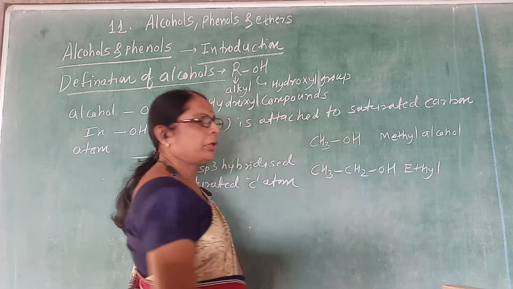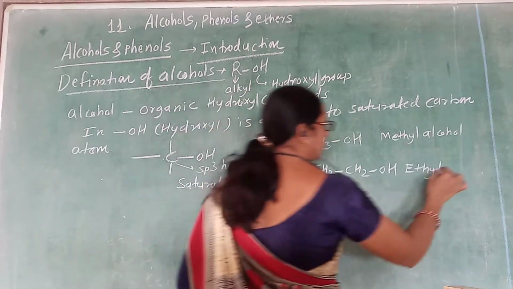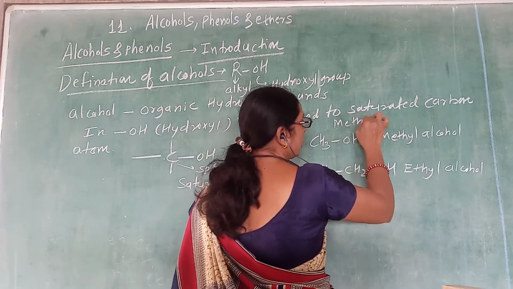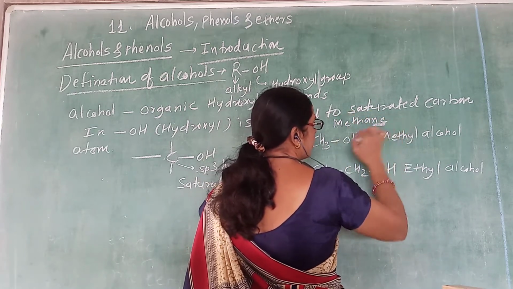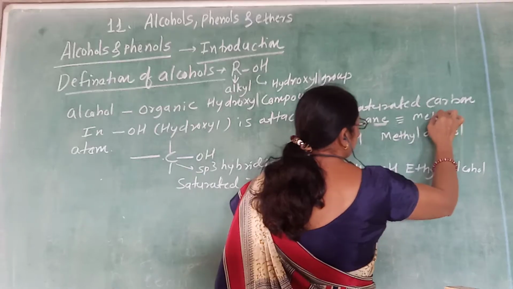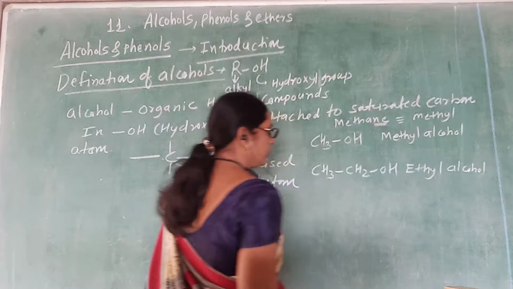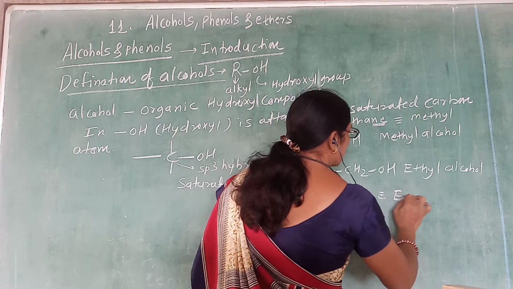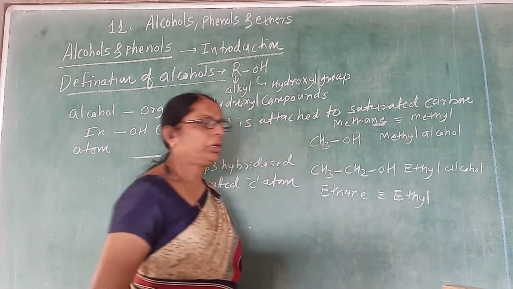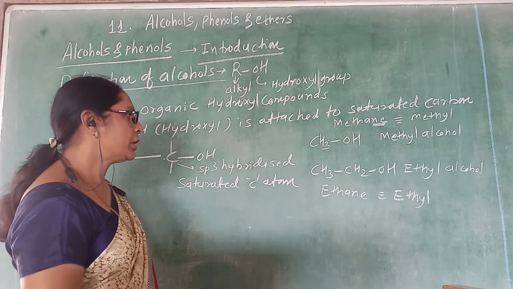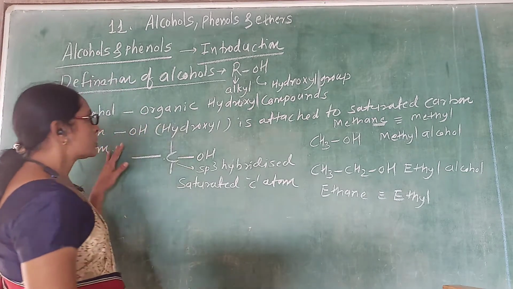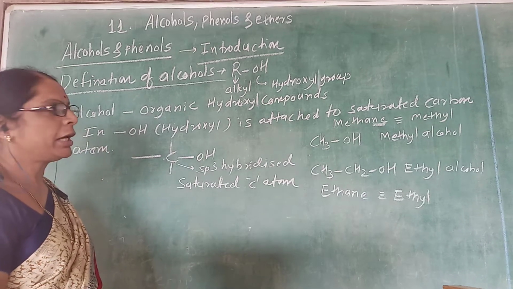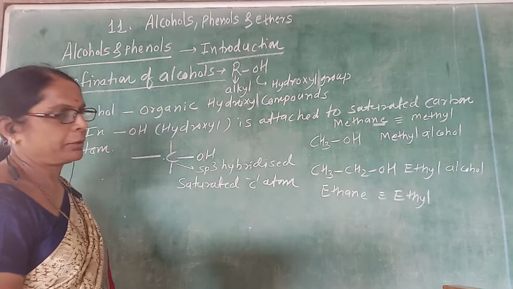Two carbons has eth, so the alkyl group from ethane is ethyl, and its name is ethyl alcohol. So alcohols are the organic hydroxy compounds in which the hydroxyl group is directly attached to a saturated carbon atom.